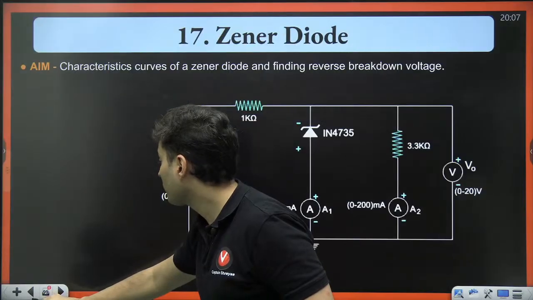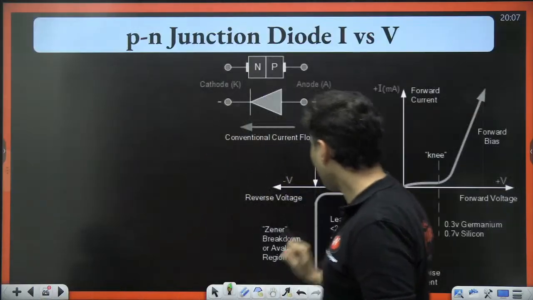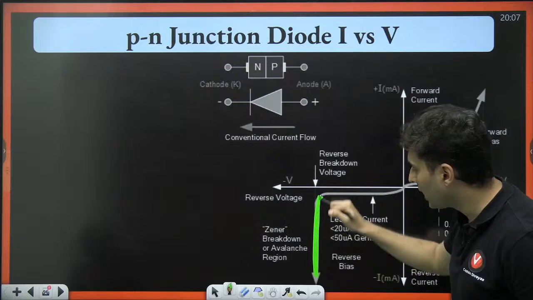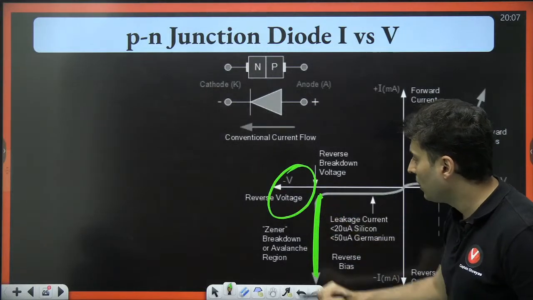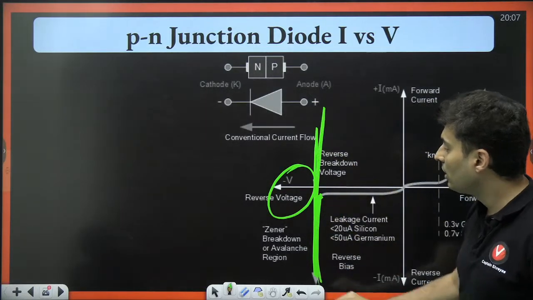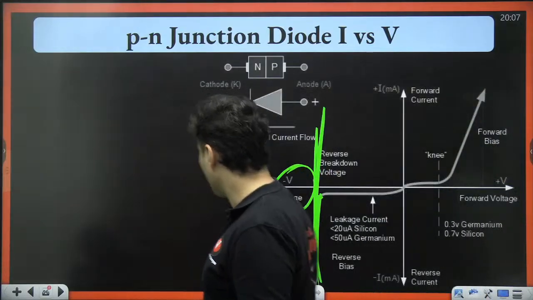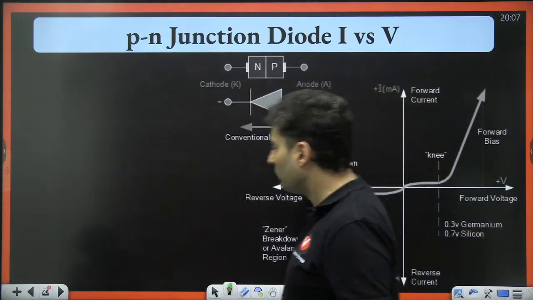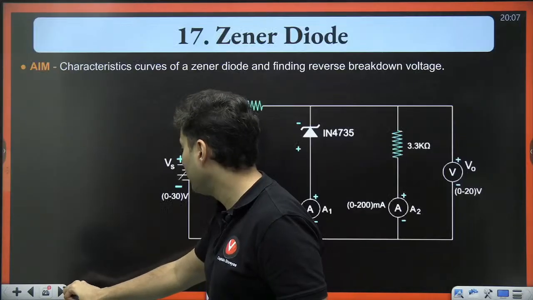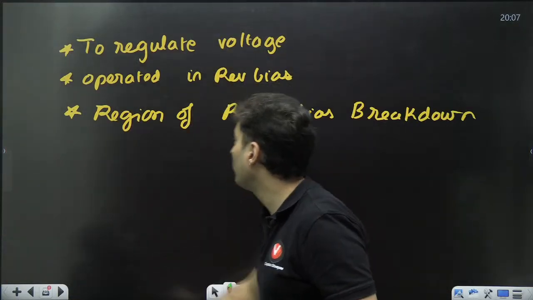Use this graph. In the reverse bias, no matter what you try to do, across the Zener diode the voltage can't change. It has to remain the same. So you might be wondering, sir, what happens to the remaining voltage?